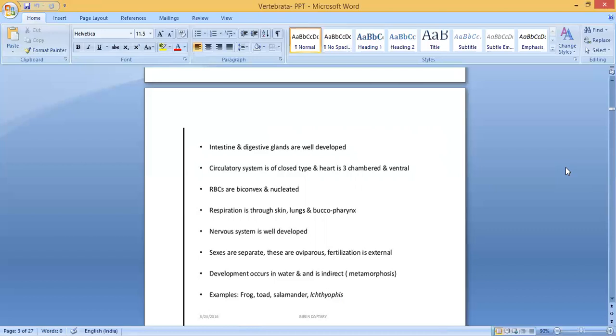Nervous system is well developed. Nervous system very well developed. Sexes are separate. There is male and female separate. These are oviparous. They are laying eggs. Fertilization is external. Male and female gametes fuse outside. Fusion will take place outside. The fertilization is external.